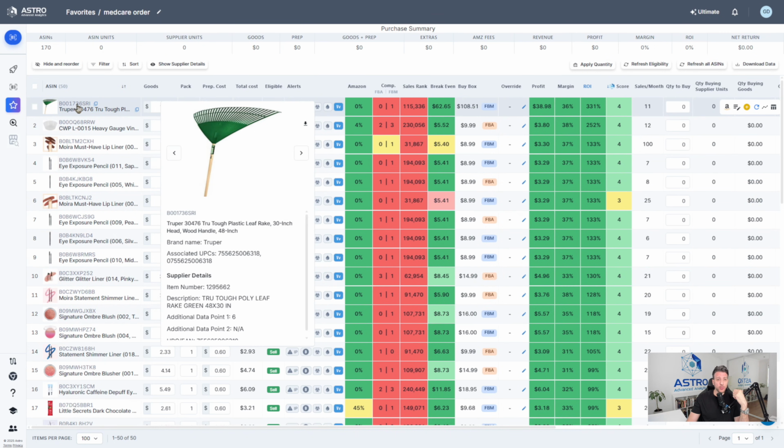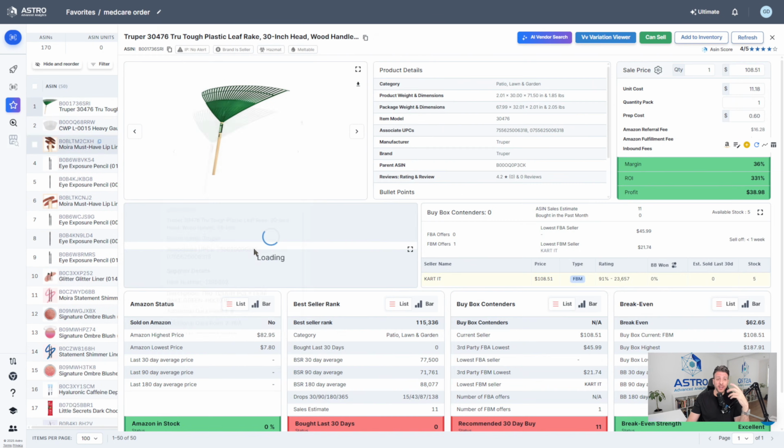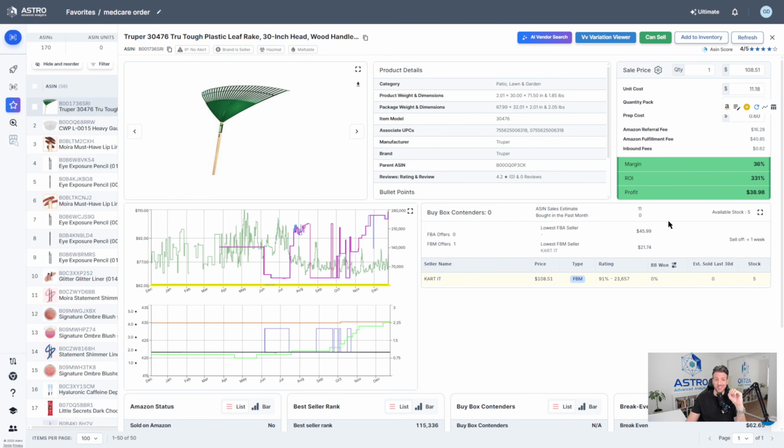Now, this first product, what I'm seeing is it's a rake. Now, the thing about a product like this is it's probably very large. You see, it's got a 30-inch head and a 48-inch handle. So those types of sizes kind of scare me a bit, because when it comes to actually shipping them either to my prep center or to Amazon, they can get very, very expensive. But there is a lot of profit on this product. So we get this product for only $11.18 and it sells for $108, which seems kind of ridiculous in my opinion. But it's still very interesting nonetheless.